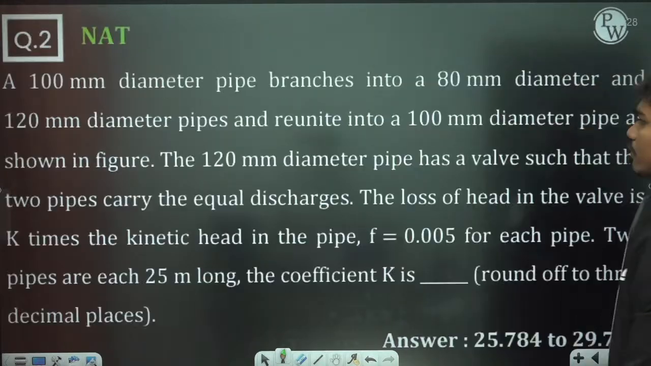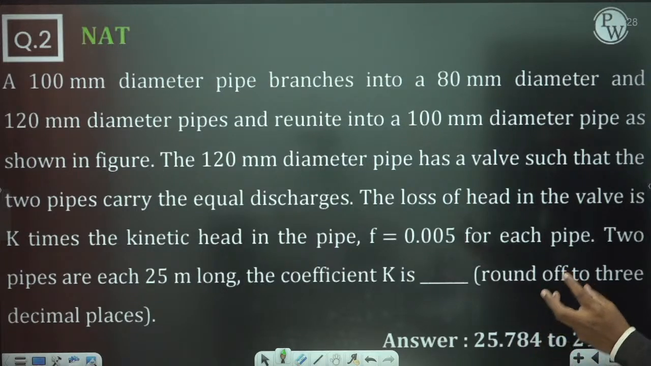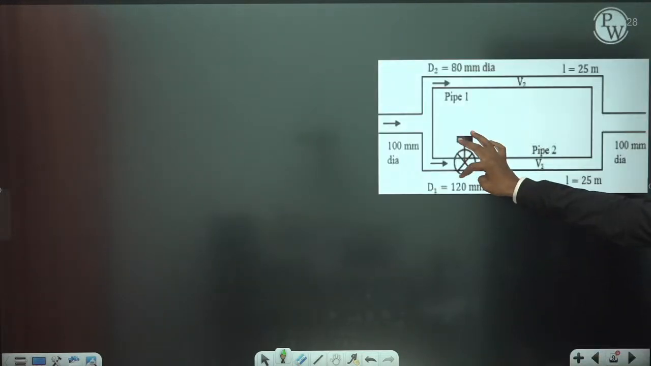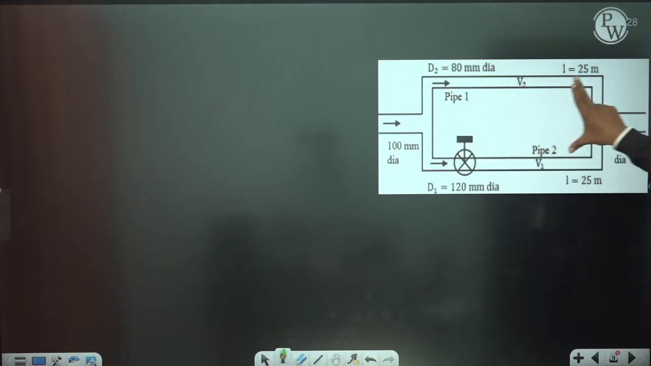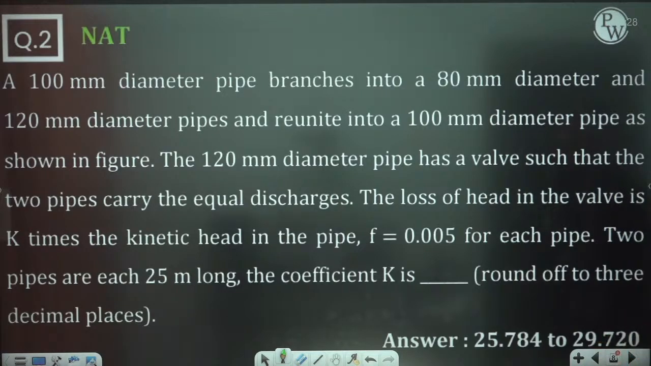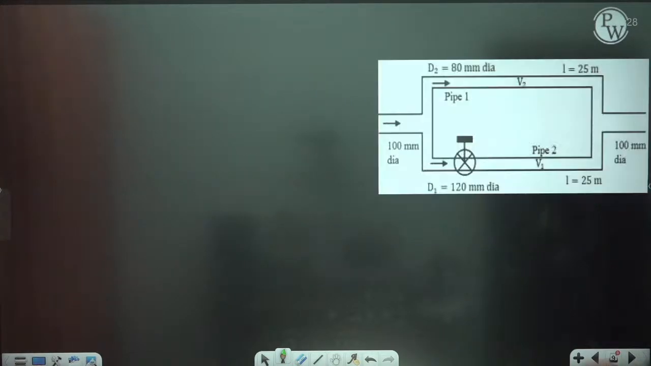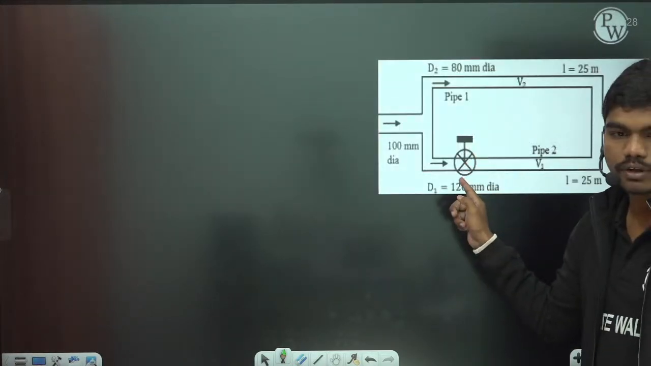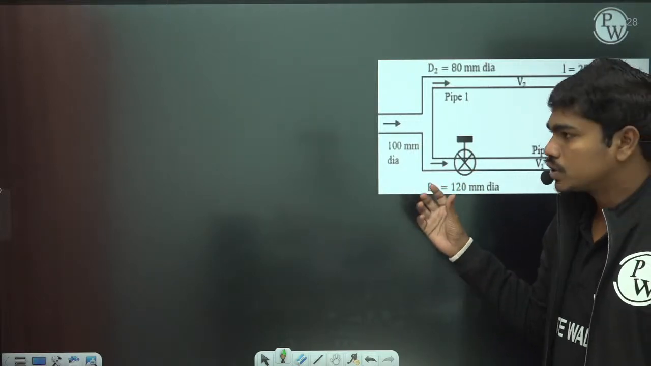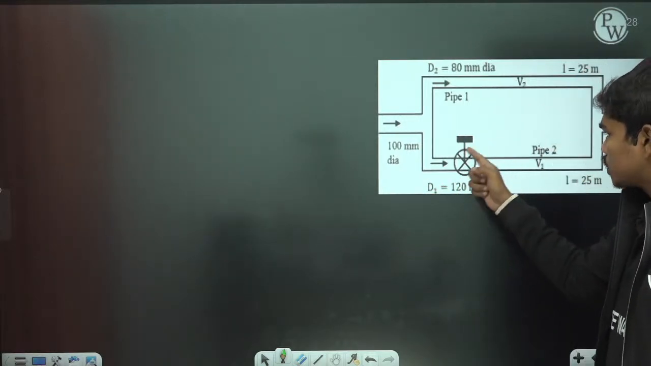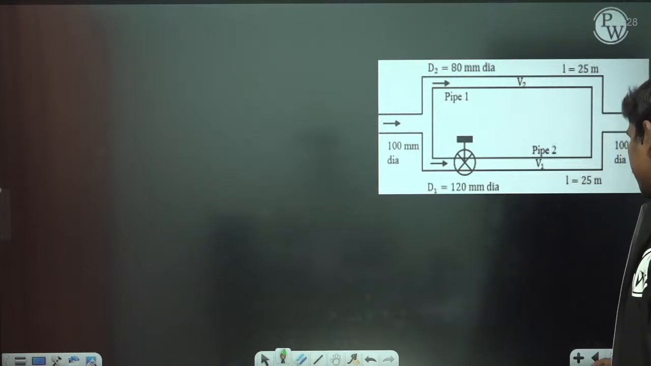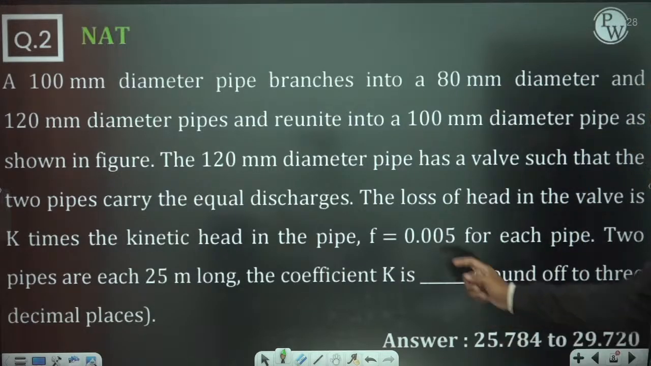Okay, so now let us see. The 120 mm diameter pipe has a valve such that the two pipes carry equal discharges. So obviously by adjusting this valve, you can make sure that the discharges flowing in these two are actually the same. The loss of head in the valve is K times the kinetic head in the pipe. Basically because of this valve there is some friction, because this valve is a restriction in the flow. So because of the friction there is some loss of energy in this valve.